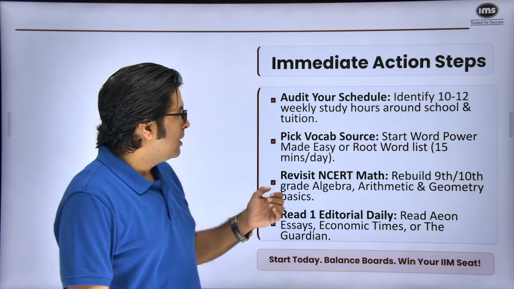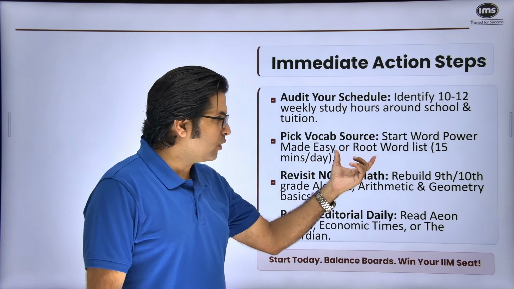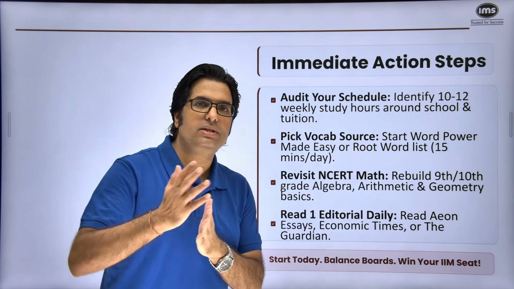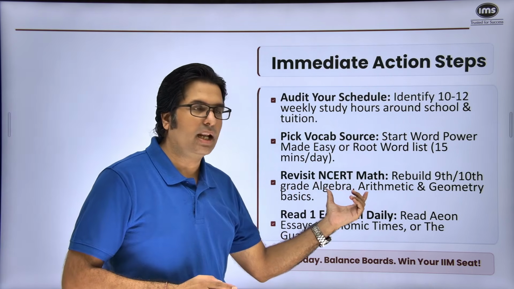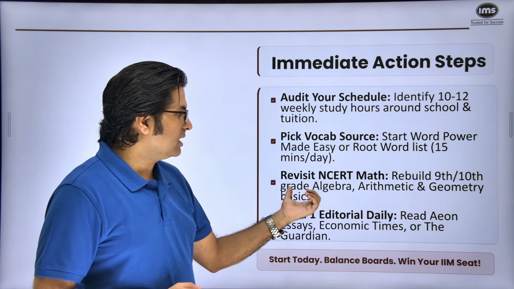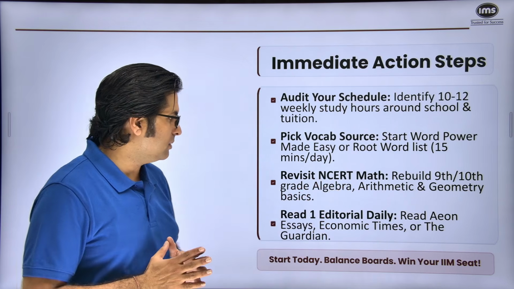Pick vocab sources, words per minute. I've already given a target, root word list, idioms and phrases. I've specifically told you what to do. Revisit NCERT math, 9th, 10th fundamentals of algebra, arithmetic, geometry and numbers.